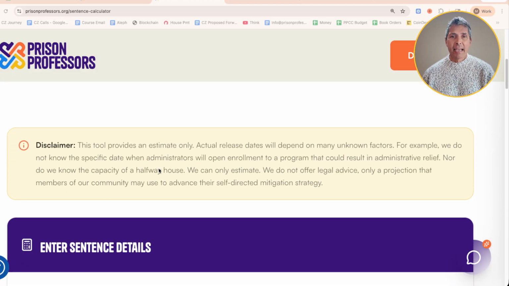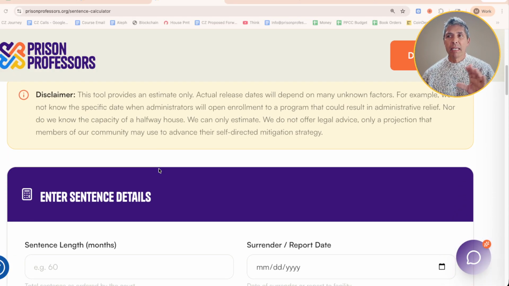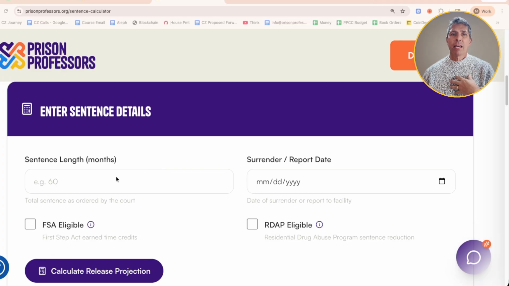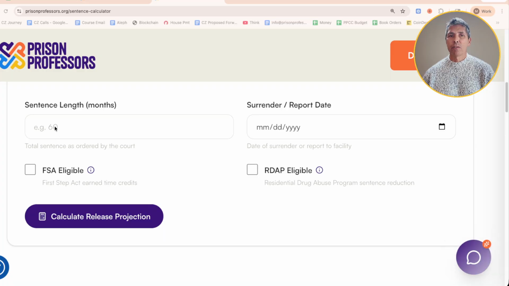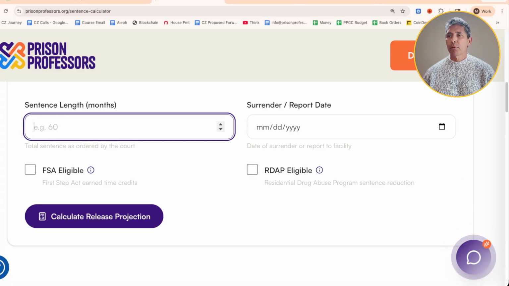We don't work for the BOP, we don't work for the government, but we do know the amounts of time credits you can get. And all you have to do is respond to a few questions here, and you can get a pretty good projection. I like to use a member of our team, Steve, who works on our IT, and use his sentence.